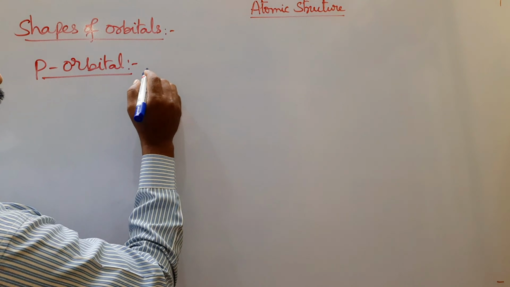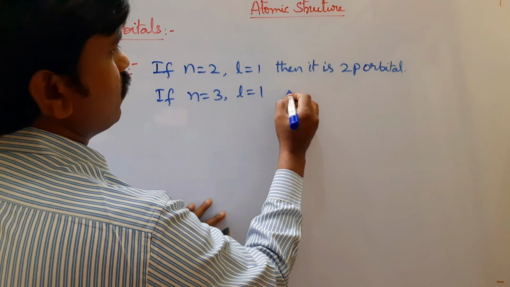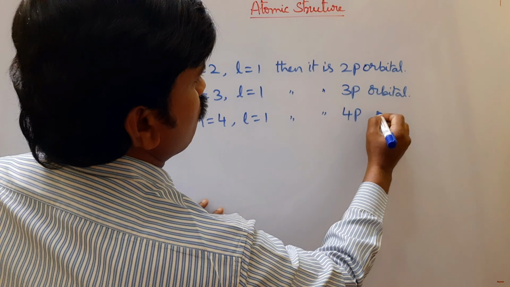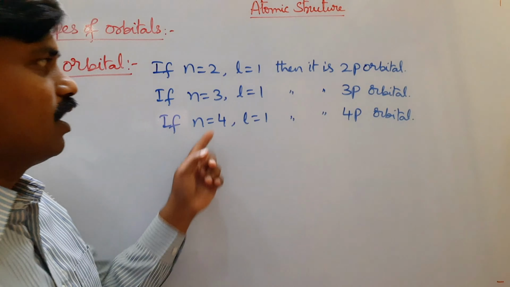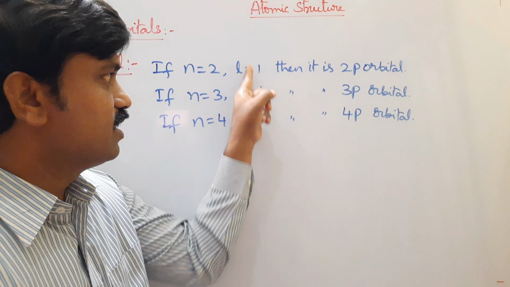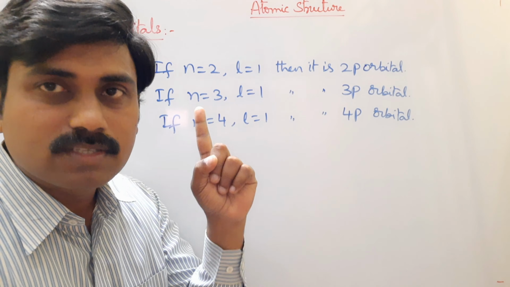If n equal to 3, L equal to 1, then it is 3p orbital. If n equal to 4, L equal to 1, then it is 4p orbital. For any p orbital, n value is gradually increasing, but L value remains constant. For any p orbital, L value is 1.